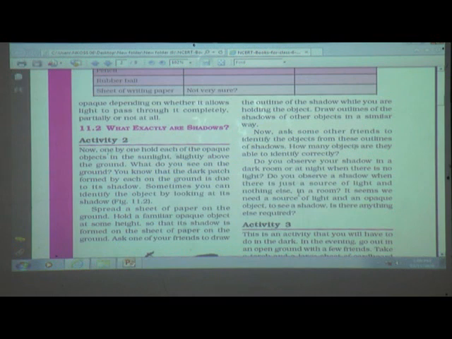Now, do you observe your shadow in a dark room or at night when there is no light? Do you observe a shadow when there is just a source of light and nothing else in a room? It seems we need a source of light and an opaque object to see a shadow. Is there anything else required? See students, what they have told us here, observe your shadow in a dark room or at night when there is no light. So you can't see it properly, but when there is just a source of light and nothing else in a room, you can see your shadow.